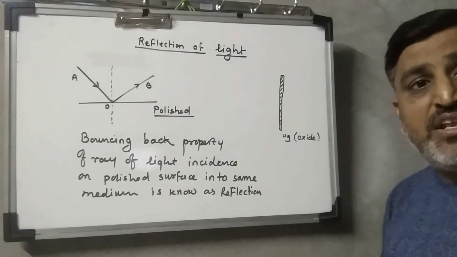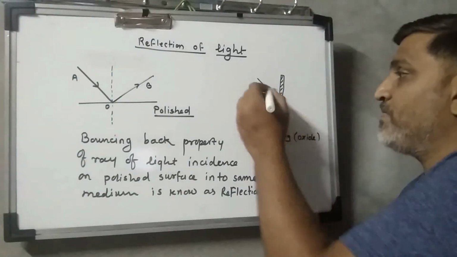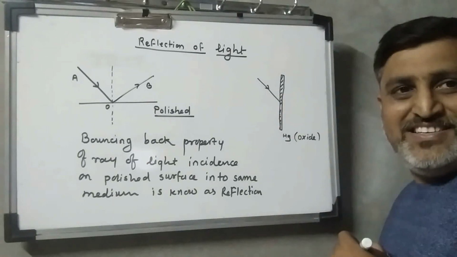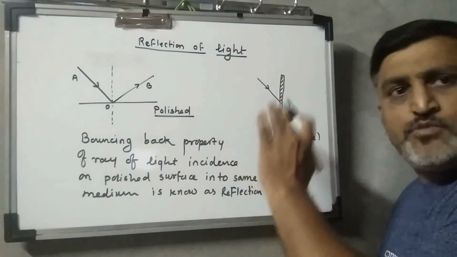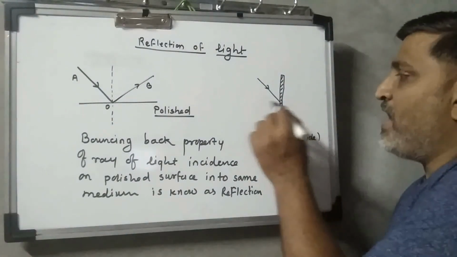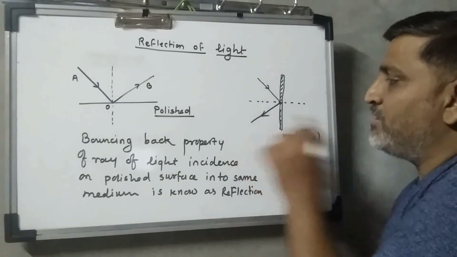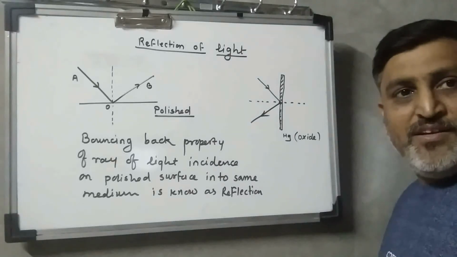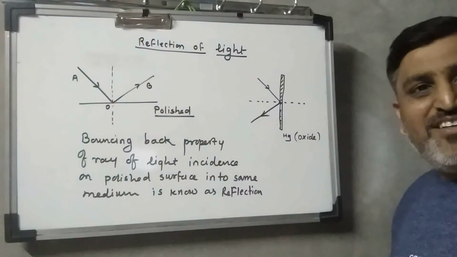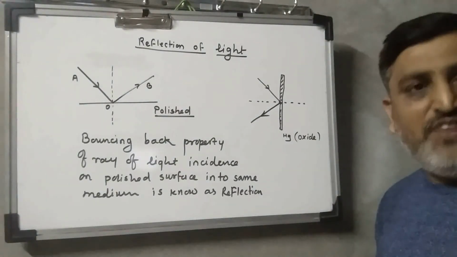meaning the ray of light which strikes the surface over here does not enter into the glass. Okay, actually it enters the first surface but not throughout the glass. Okay, and it gets reflected back into the same medium. Okay, so this action of the mirror also gives us a good idea about reflection.